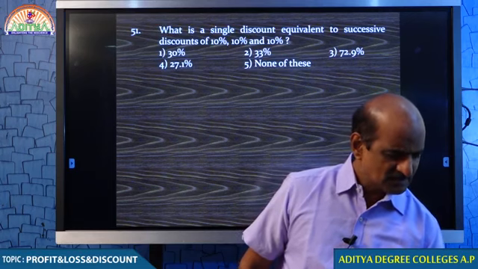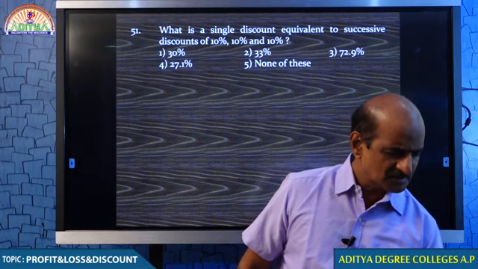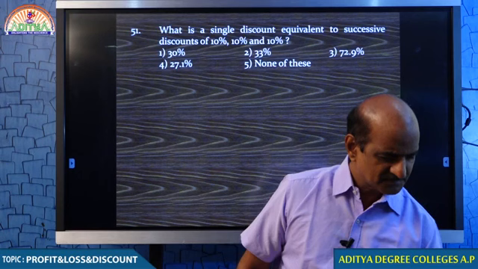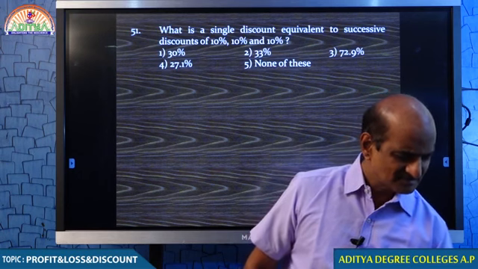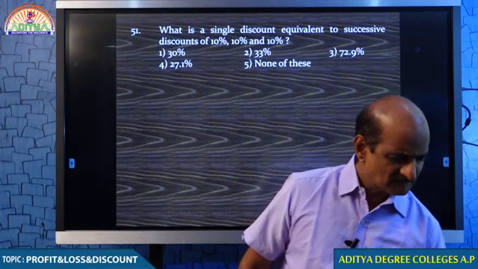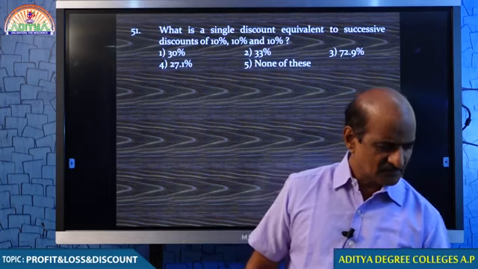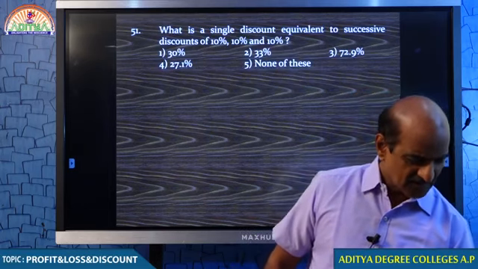But is a single discount equivalent to a discount series of 10%, 10% and 10%? Yeah, I could see some responses, but not many. Come on students, 10% is there for 3 times. 10, 10, 10.